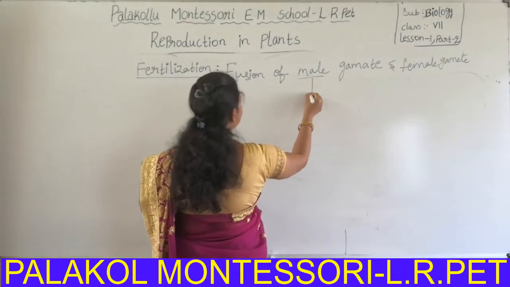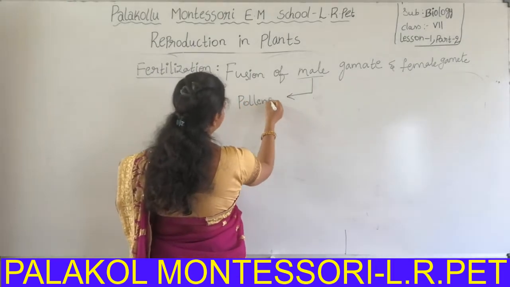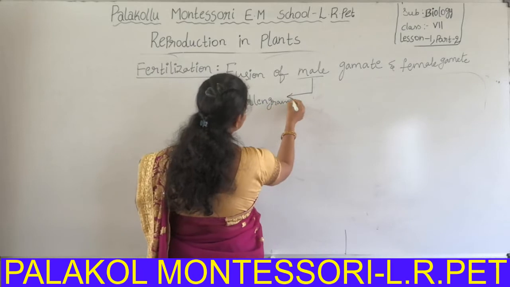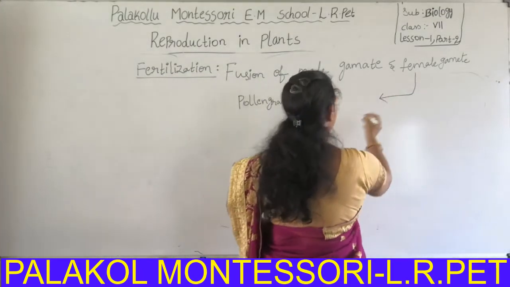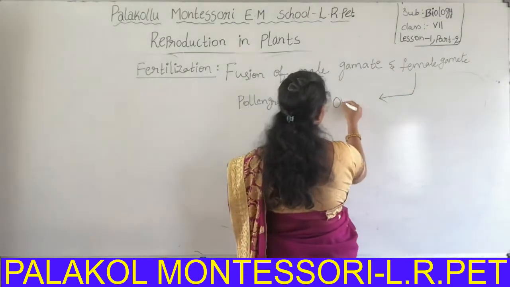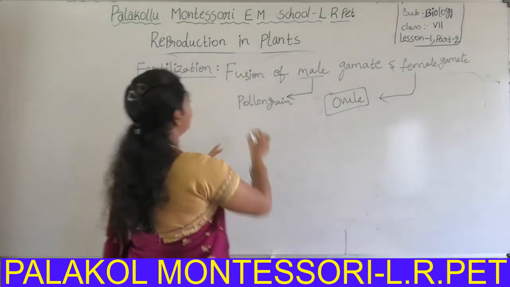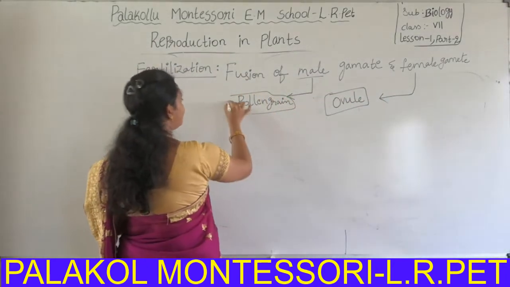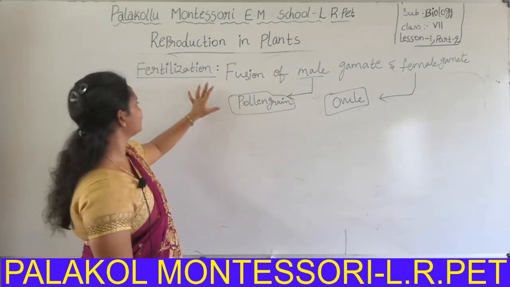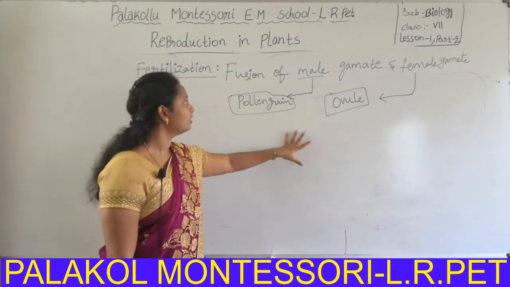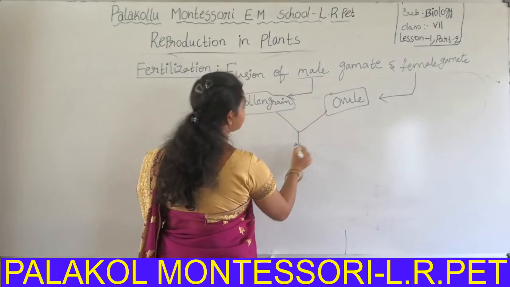What is the male gamete here? It is the pollen grain. What is the female gamete here? It is the ovule or embryo sac. Ovule is the female gamete, pollen grain is the male gamete here. These two are involved in the process of fertilization and fuse together to form a product called zygote.